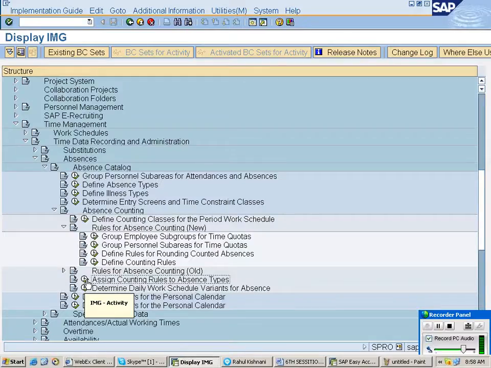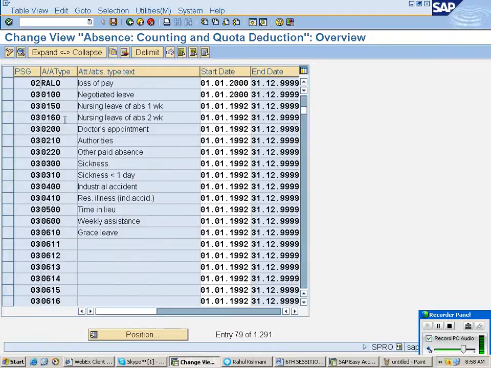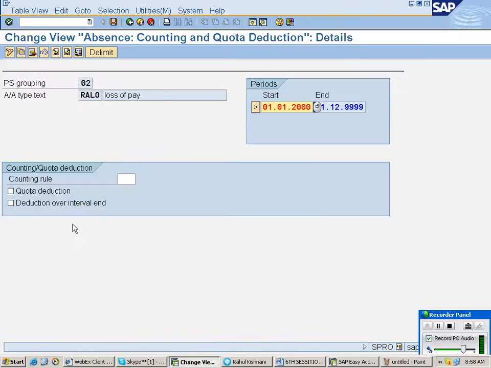Right? Click on here. Now there is a slight difference between paid absence and unpaid absence. Here you can see. Select your absence type. In a real time scenario you will see only your absence type. Here there are so many. Select it. Click on details. Here you have to enter the counting rule.